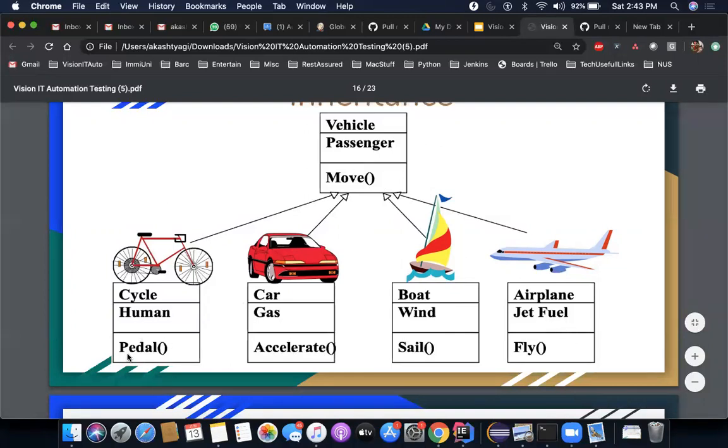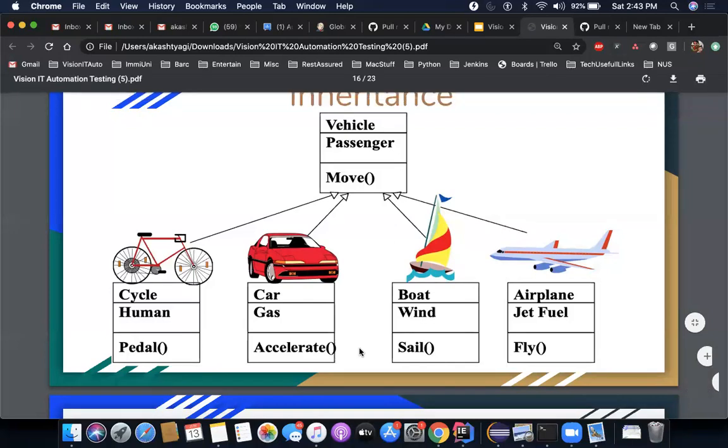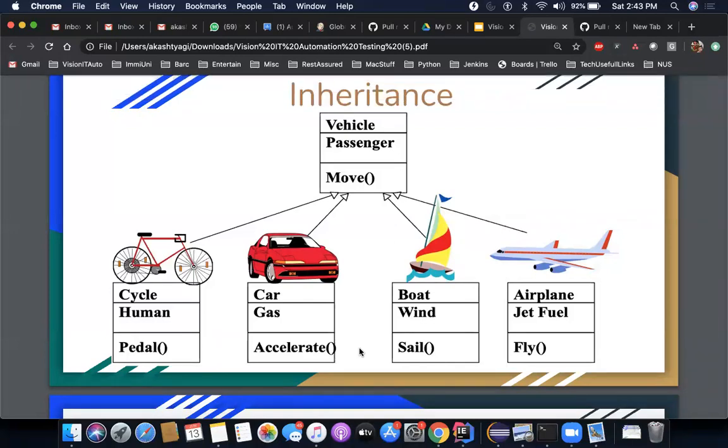So here the move method was present in all of these classes because all of these vehicles have a common behavior called move. So I have moved that specific move method to the top, which is a parent class, and all of them can now access it and make use of it. If the move method is called inside bicycle, the bicycle will move. If move is called inside car, the car will move. If move is used inside boat, then the boat will move, because every vehicle can move.